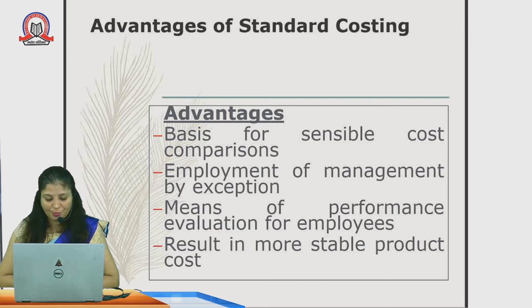Employment of management also: if we assume that there will be an increase in production, this means that employment opportunities will increase in that area. Performance evaluation of the employees can be done with the help of labor efficiency variances. That means we can calculate the efficiency of the labor with the help of standard costing. Results are more stable as compared to any other comparison.